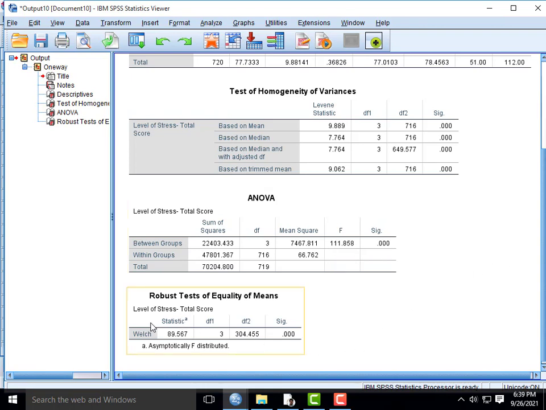In the robust tests of equality of means, the Welch test also shows a significance value less than 0.05, indicating no homogeneity of variance among the groups. Now we want to find the differences between the groups, and for that purpose we apply post hoc tests.